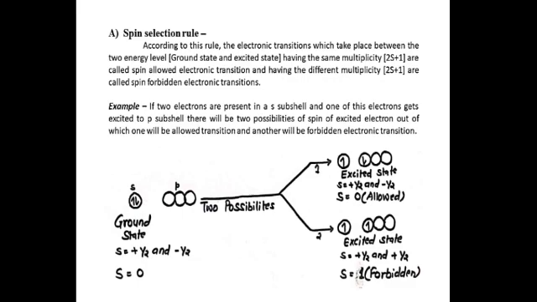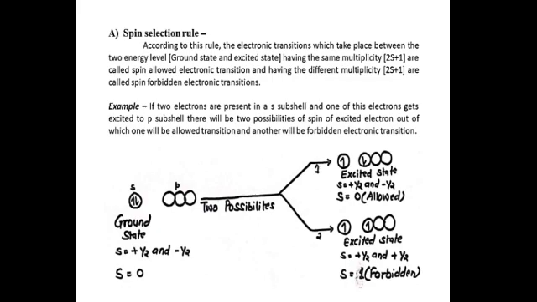First one is spin selection rule. According to this rule, the electronic transitions which take place between the two energy levels having the same multiplicity, that is 2S plus 1, are called spin allowed electronic transition, and having the different multiplicity, that is 2S plus 1, are called spin forbidden electronic transitions.